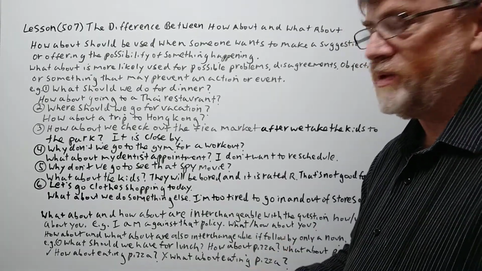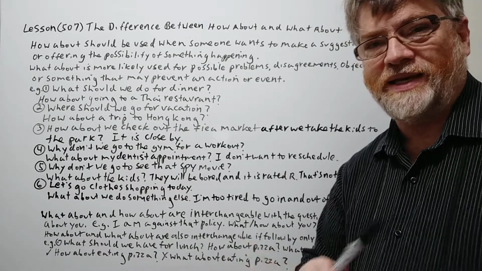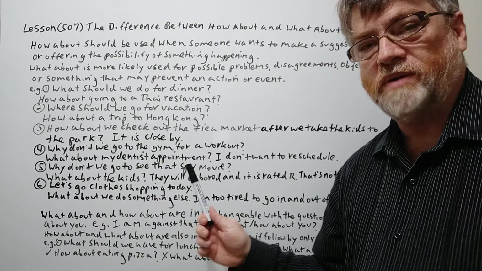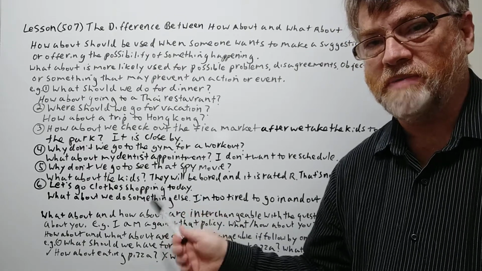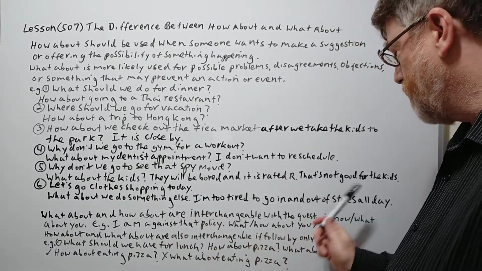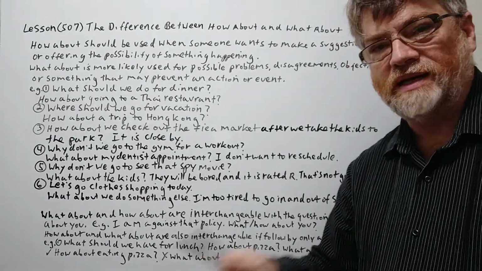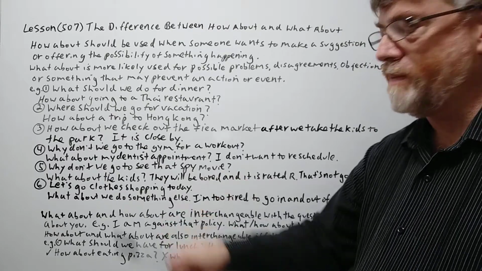When he's saying, what about we do something else? He's not really suggesting it. He's kind of saying that. So this is really more of an objection. So what about would probably be better here. I'm too tired to go in and out of stores all day. He's already exhausted. He doesn't want to do this. It's clear he doesn't want to do this, so this should be what about.